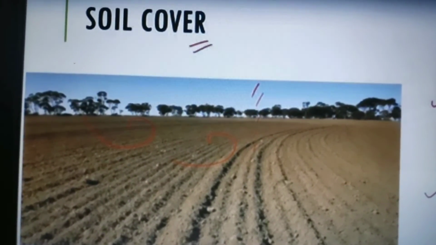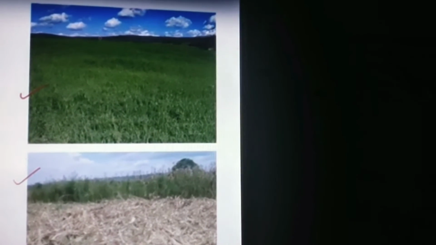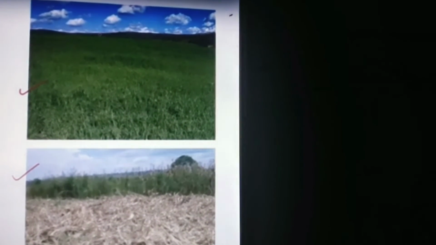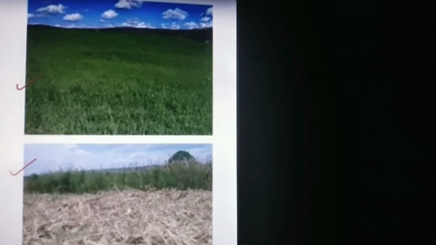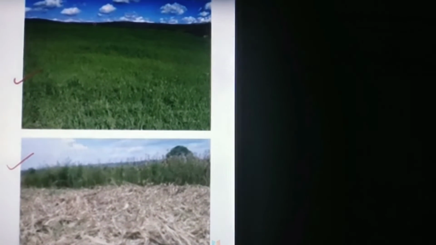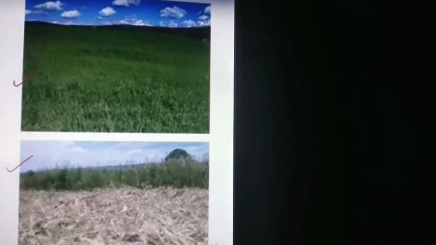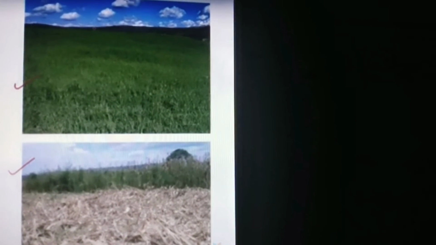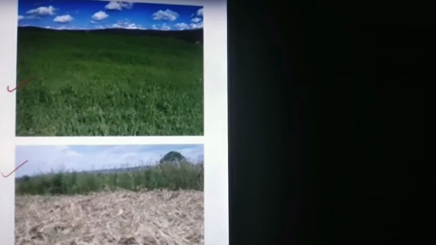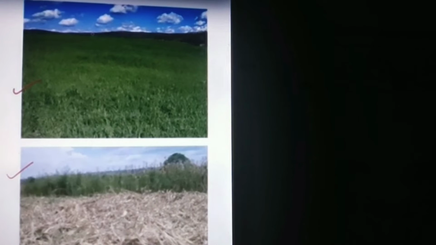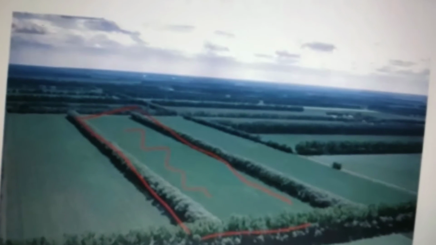They can cover their soil with grass or dried vegetation, by putting bushes on that area, so that by the action of wind and water, the soil would not be carried out. The soil erosion would be prevented.